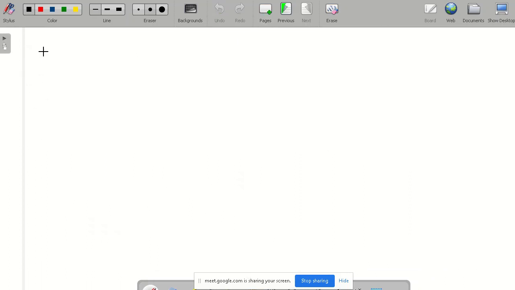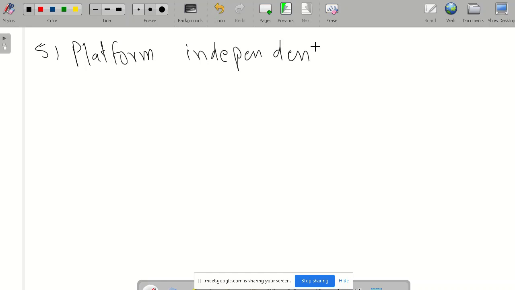Then the fifth feature is that it is platform independent and portable. So what is the meaning of platform? In computer science, platform means different hardware and software.